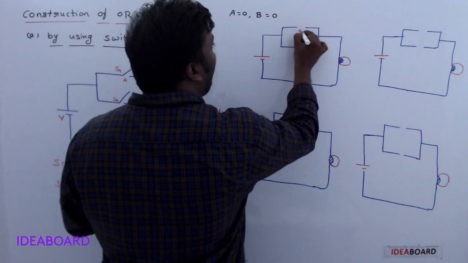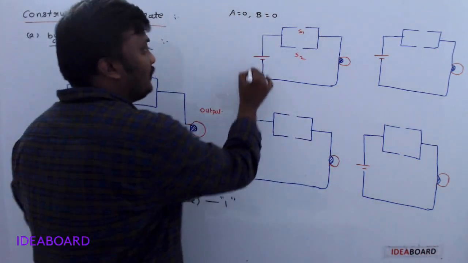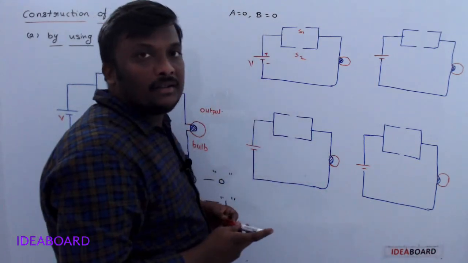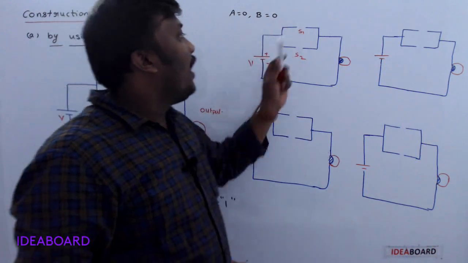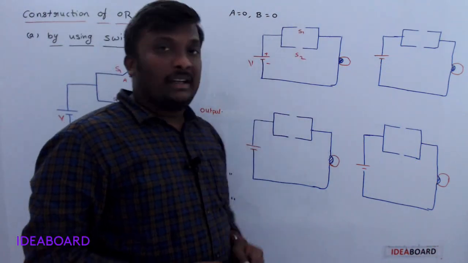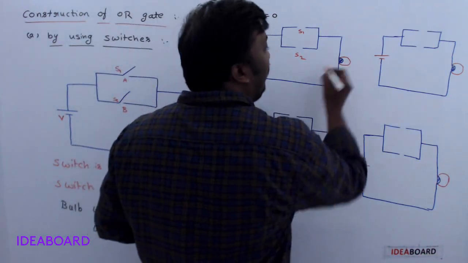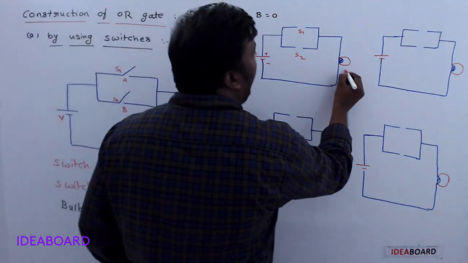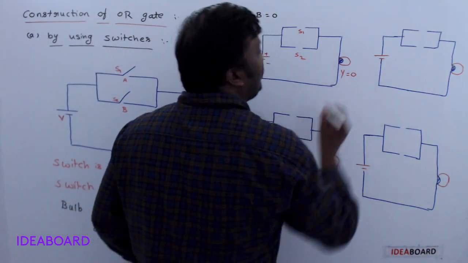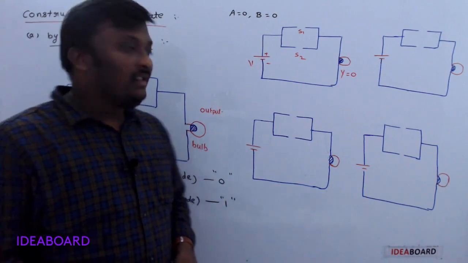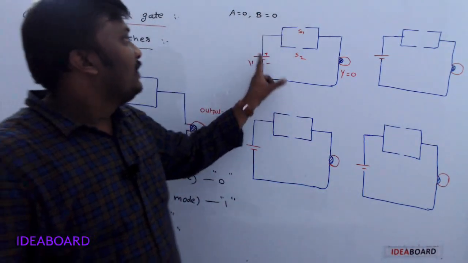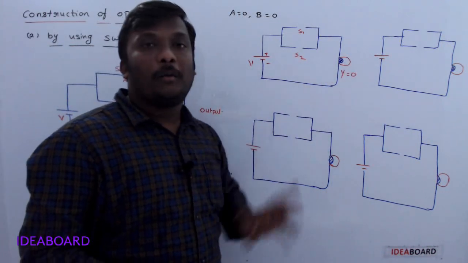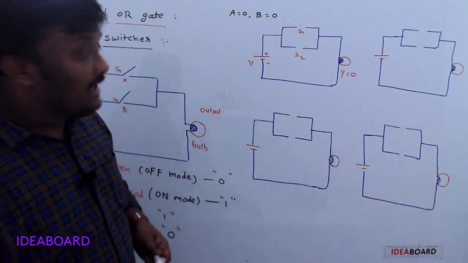So here S1 is off, S2 is also off. So current does not pass through either switch because both are in off state. The circuit is not completed. When the circuit is not completed, the bulb will not glow, which means it shows 0. So my output Y is equal to 0 here. When both switches are open, the circuit is not completed, it is called an open circuit, the bulb will not glow, the output is 0. Clear?